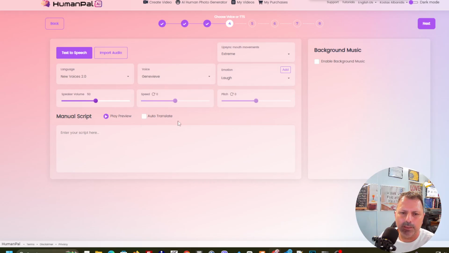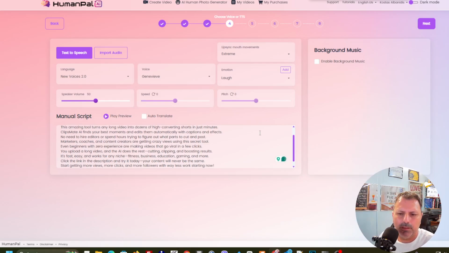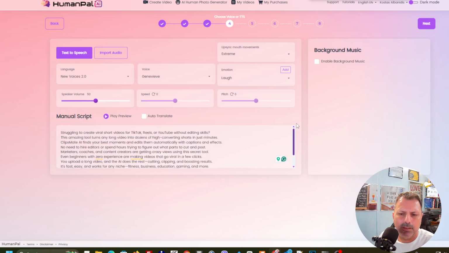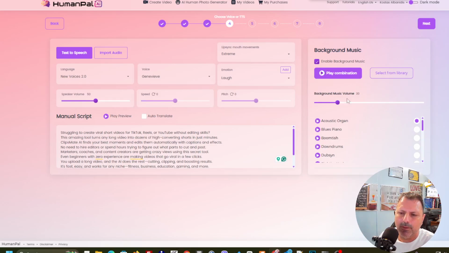Great, Genevieve sounds amazing. Let's paste here our script. Okay, I got my script here, and I just paste it straight away. I'm gonna put just a sound to be like a sound carpet, and build something like that. Let me see. See, it sounds nice. It's gonna just play in the background, and we are done here.